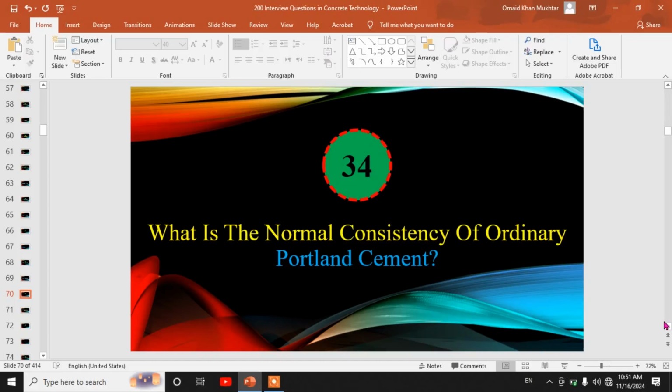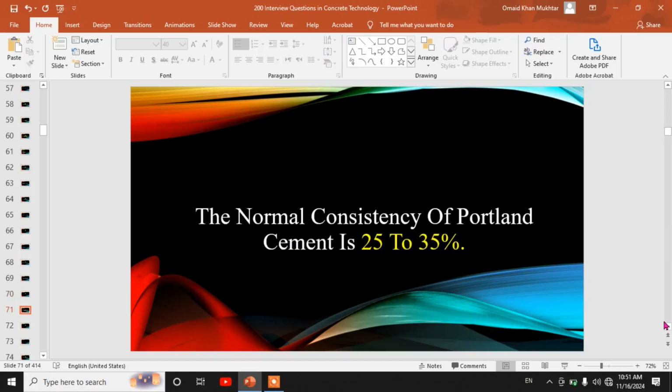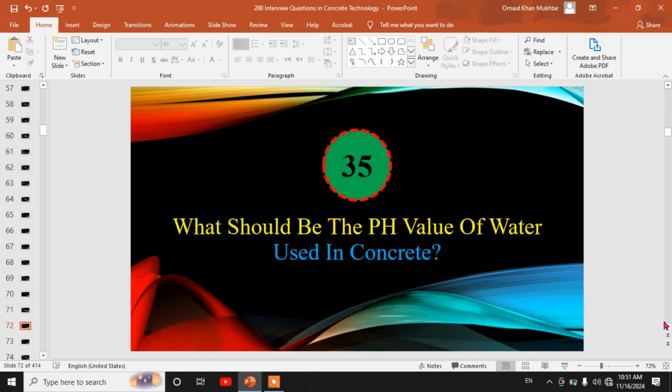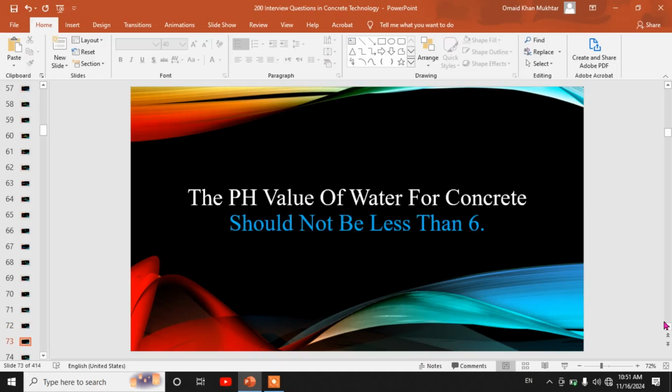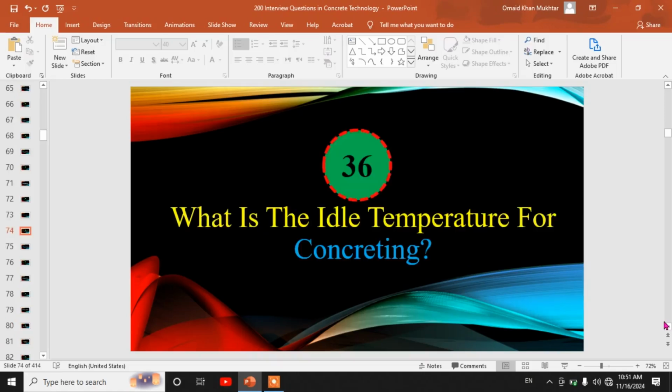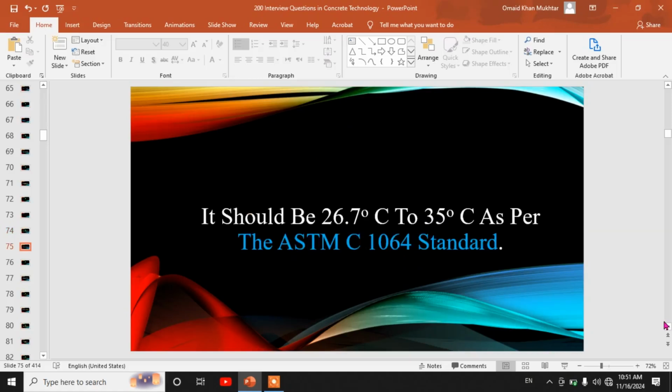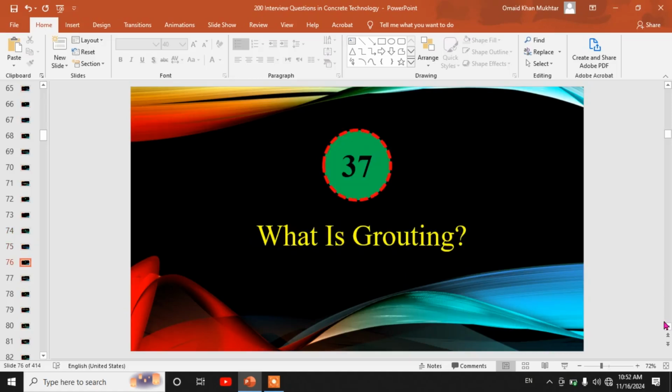34th. What is the normal consistency of ordinary Portland cement? The normal consistency of Portland cement is 25 to 35%. 35th. What should be the pH value of water used in concrete? The pH value of water for concrete should not be less than 6. 36th. What is the ideal temperature for concreting? It should be 26.7 centigrade to 35 centigrade as per the ASTM standard.